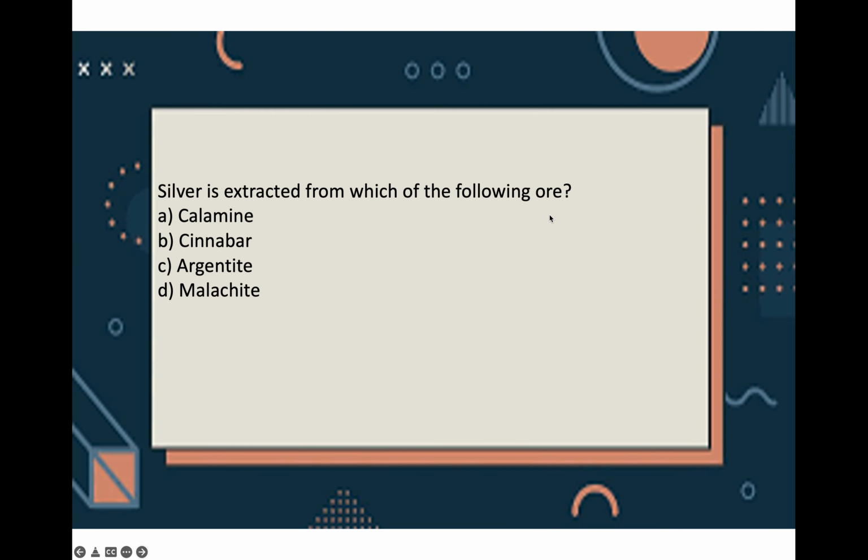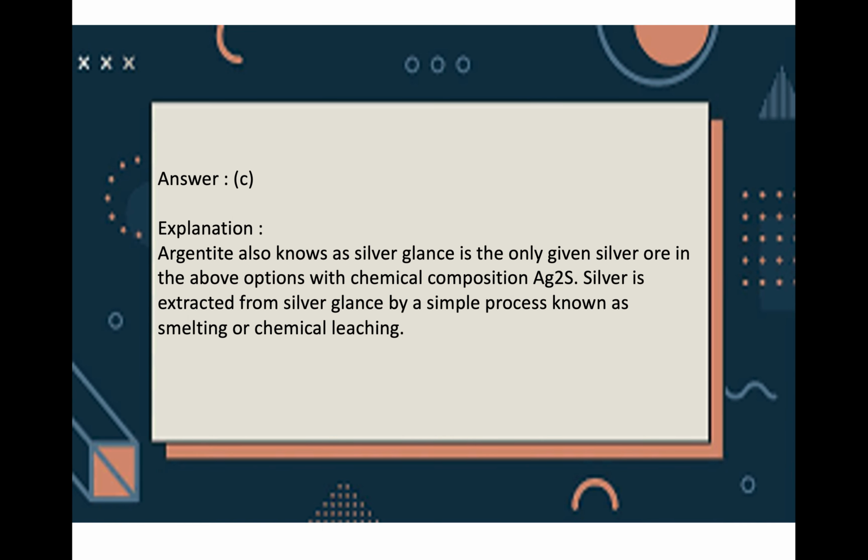Silver is extracted from which of the following ores? Is it calamine, cinnabar, argentite or malachite? The correct option is C, argentite. It's also known as silver glance. It's the only one that gives silver in the above options, with the chemical composition Ag2S. Silver is extracted from silver glance by a simple process known as smelting or chemical leaching.